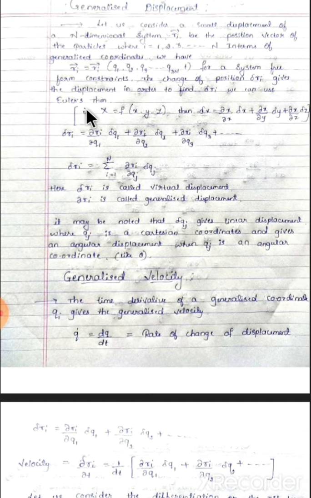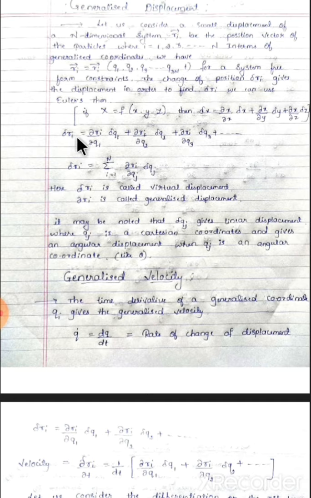Already you know about Euler's theorem in mathematics. That is, if capital X equals f of x, y, z, then delta X equals dou X by dou x into delta x, plus dou X by dou y into delta y, plus dou X by dou z into delta z. Using this equation, we are finding the generalized displacement. Here, capital X equals delta Ri, the displacement we want.